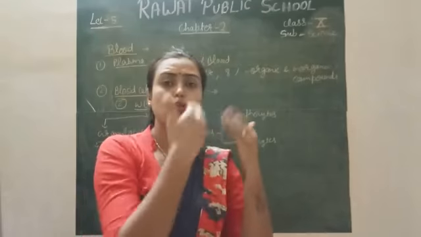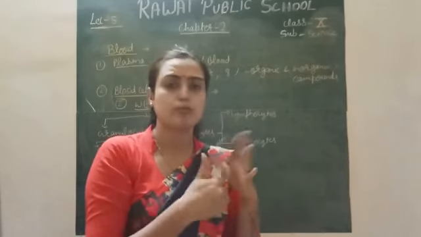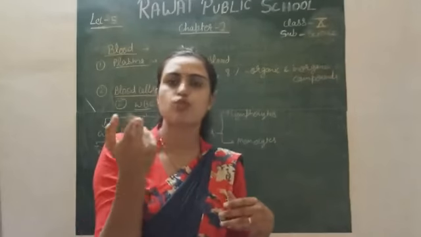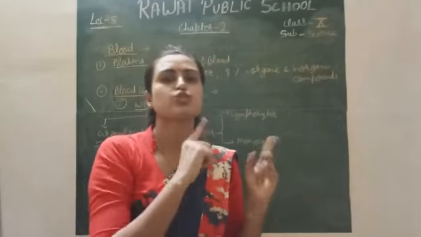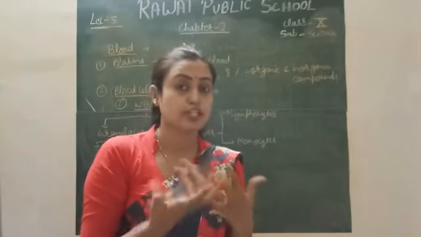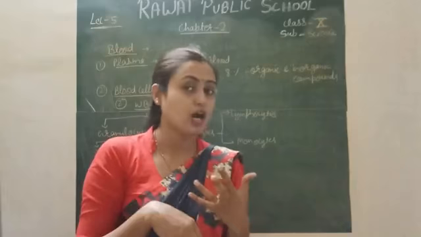Then the hemoglobin pigment goes with the help of RBC, because the blood is a fluid connective tissue which goes from one part to another. It goes into the lungs for the purification, or for the exchange of gases, CO2 with the oxygen.